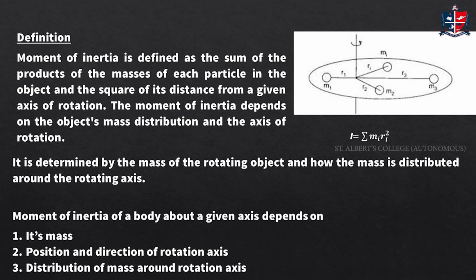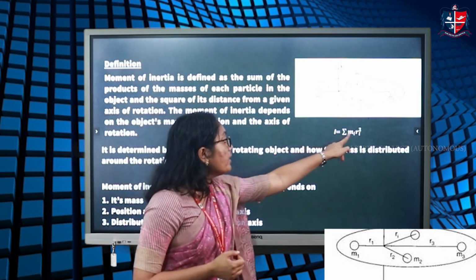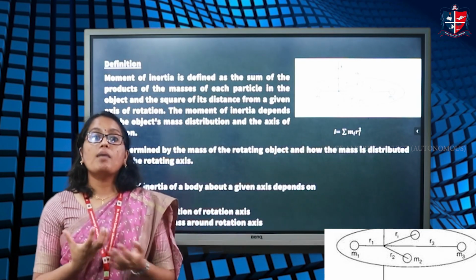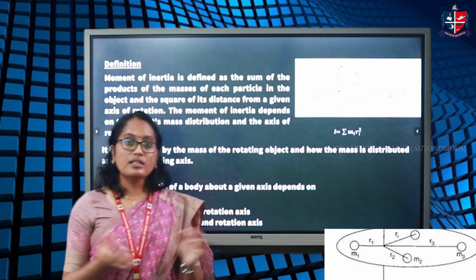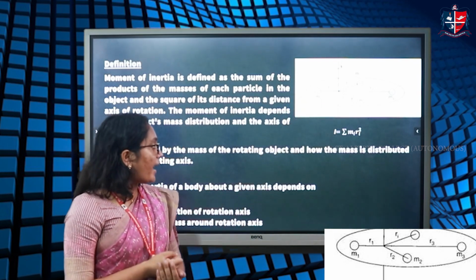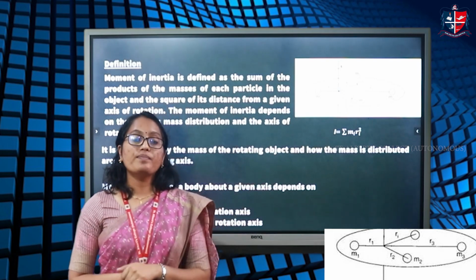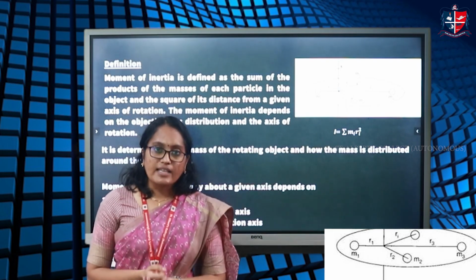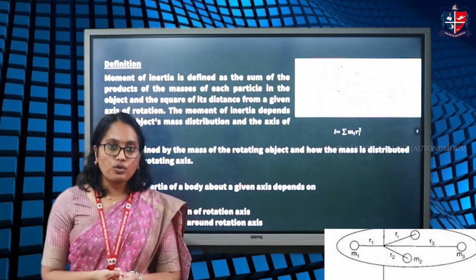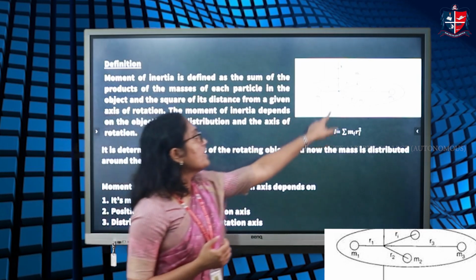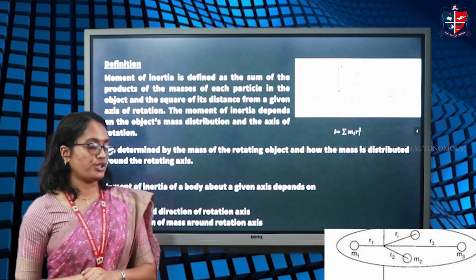Moment of inertia is determined by the mass of the object, because m is involved in the calculation. It will depend on the mass of the object, or in this case the mass of each individual point mass within the object, and also the distance of each point mass from the axis of rotation. Or we can say moment of inertia depends on the mass of the rotating object and also the distribution of mass of the object about the axis of rotation.